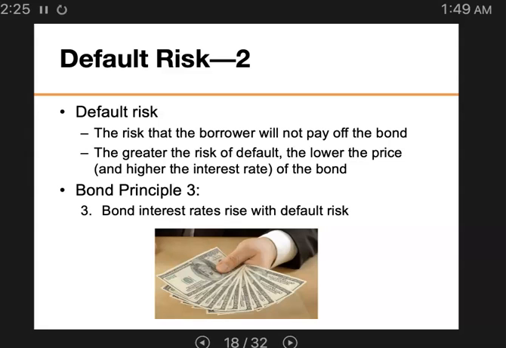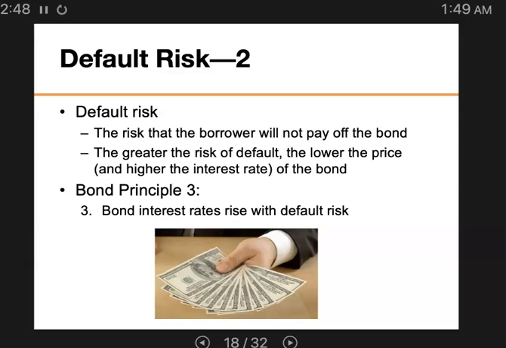So if you are trying to sell bonds to finance your business, if your friend really trusts you, right, and believes your business will succeed, she might buy your $10,000 bond for $9,000. So this price means you pay her 11% interest rate for the use of the funds for a year.